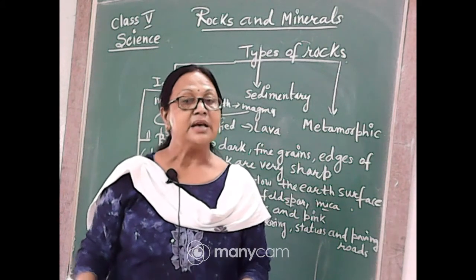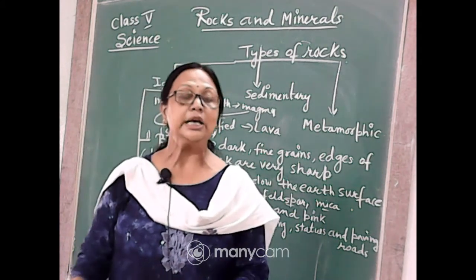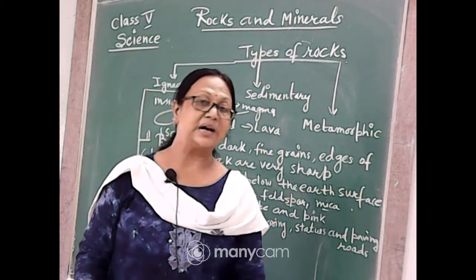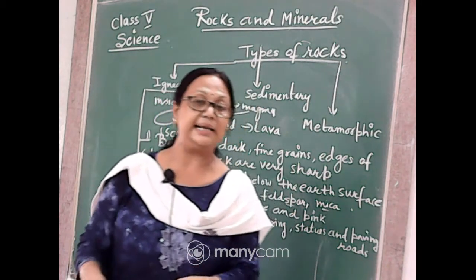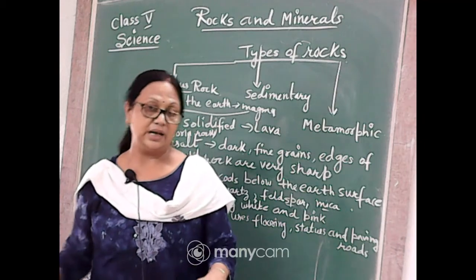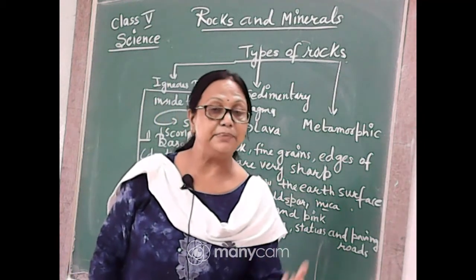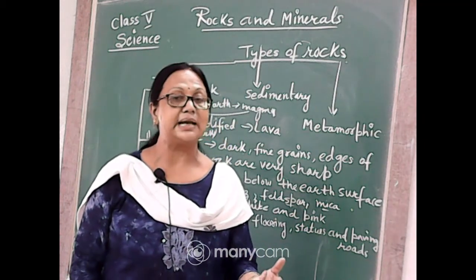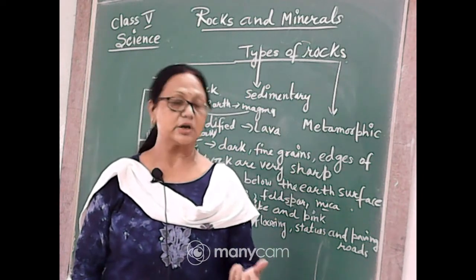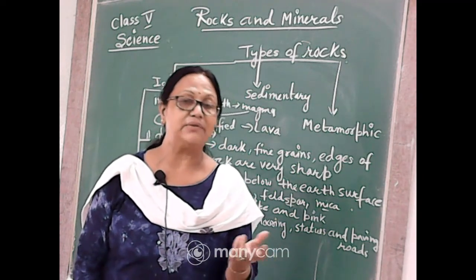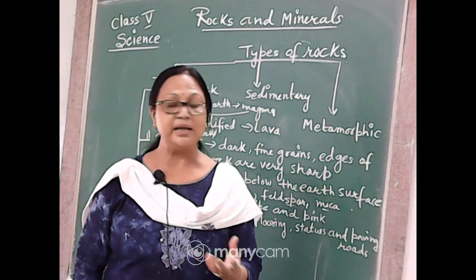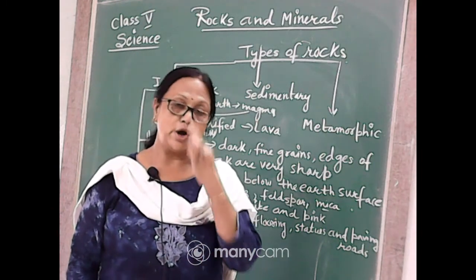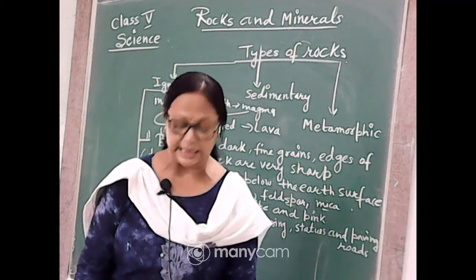Frothy lava means when the lava is cooling down, you will see a surface of floating material on the lava, and there are many bubbles present, which are trapped air or gases coming out from the lava. That time they get trapped inside the rock, and the rock is very perforated, with so many holes in it.